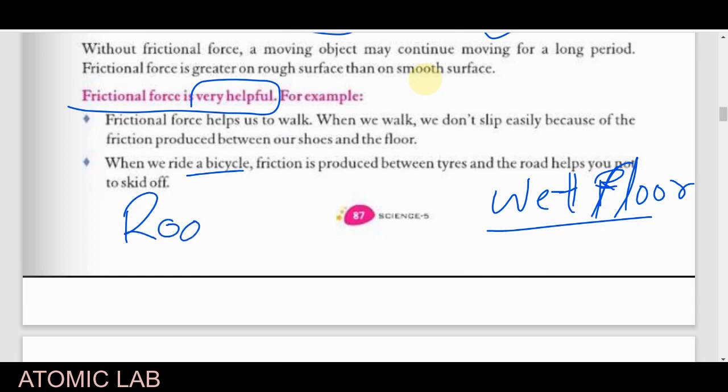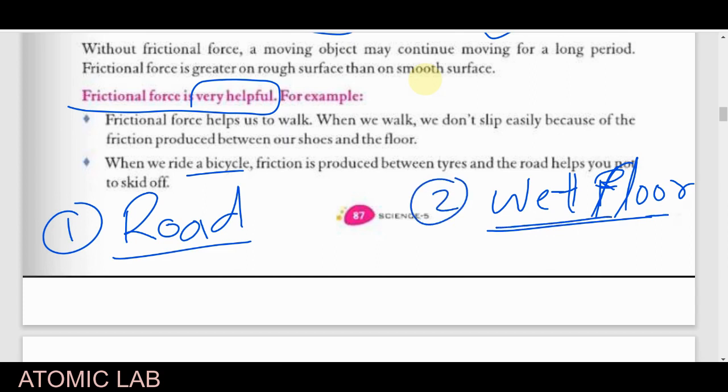Okay, so I hope you all know in which conditions we will get difficulty in walking. The first condition is a given road, and the second condition is a given wet floor. So definitely you will say that on the wet floor we get difficulty in walking. Yes, you are right. The reason is that a wet floor provides a smooth surface.